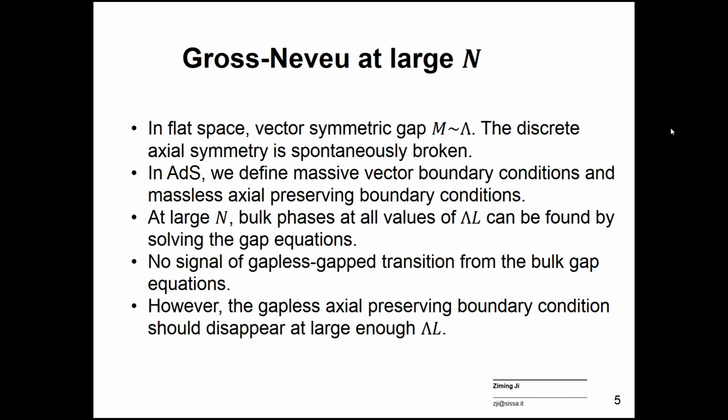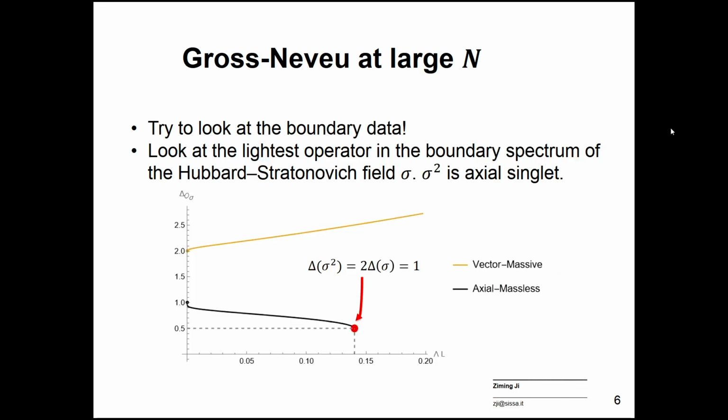And the second example is fermionic. It's Gross-Neveu at large N. So in flat space, the vector O(N) symmetry is preserved, while the discrete axial symmetry is spontaneously broken by the fermion bilinear condensate. While in AdS, we can define either massless or massive boundary conditions by preserving either vector or axial symmetry. However, in this case, unlike the bosonic example, there's no signal of transition from the bulk equation alone. So we need to find the boundary signal.